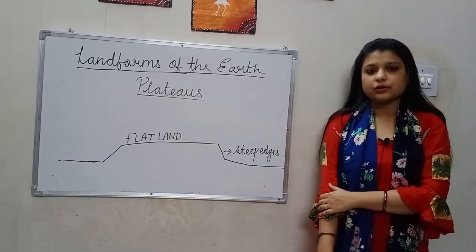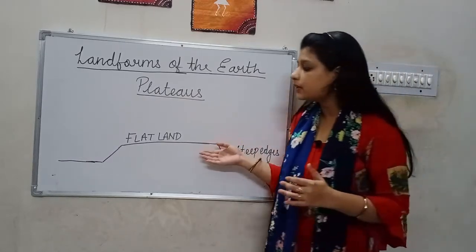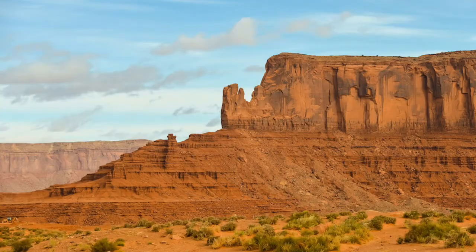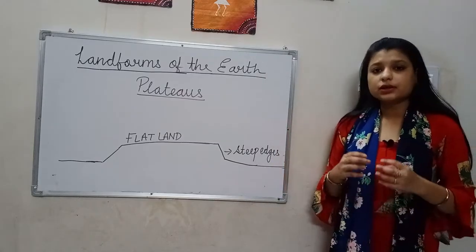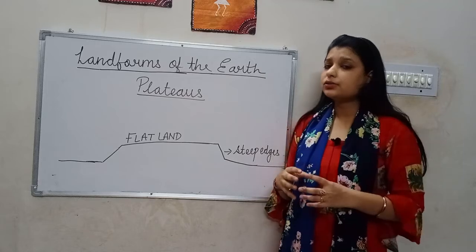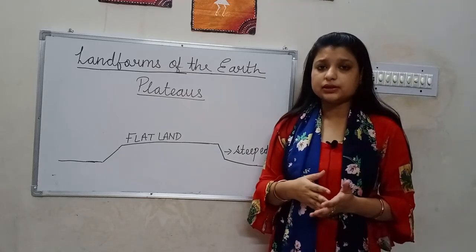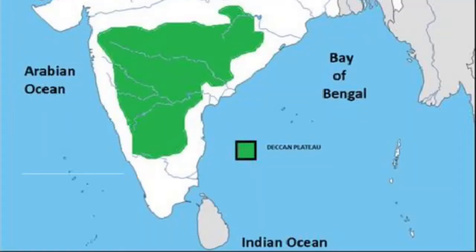Let's talk about plateaus. Plateaus are the flat land or the table land which stand high from its surrounding and they have got steep edges on either side. Plateaus cover a large portion of the surface of the earth. Some plateaus are very large, they extend about hundreds and thousands of kilometers. For example, Deccan Plateau in India.